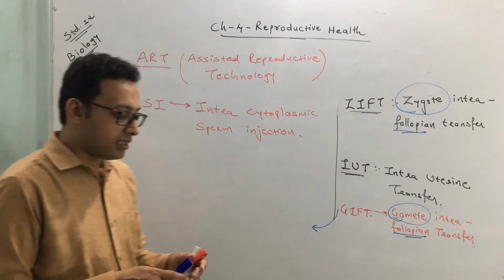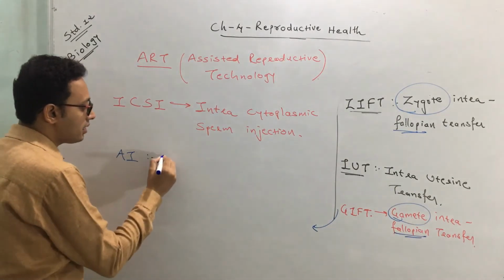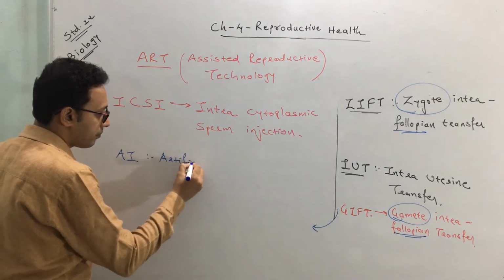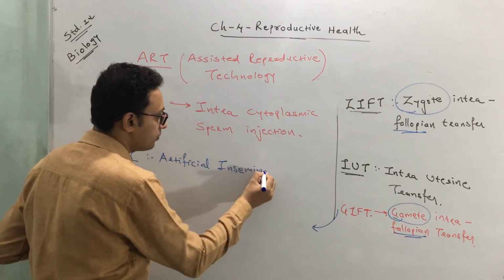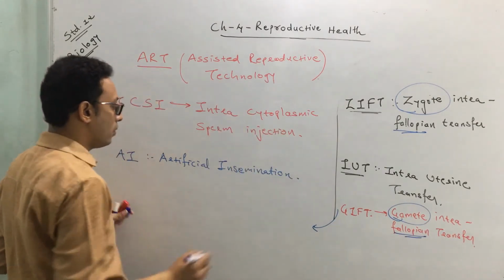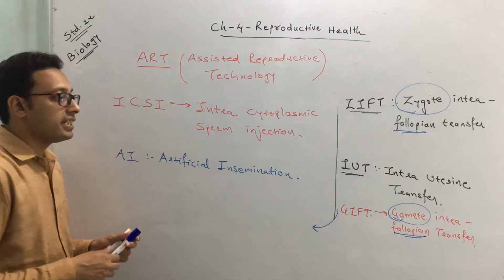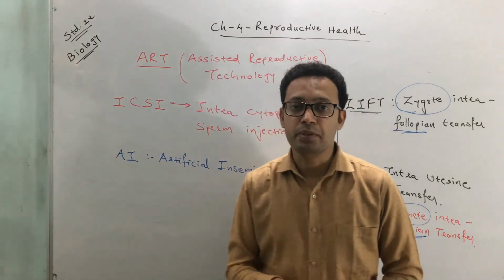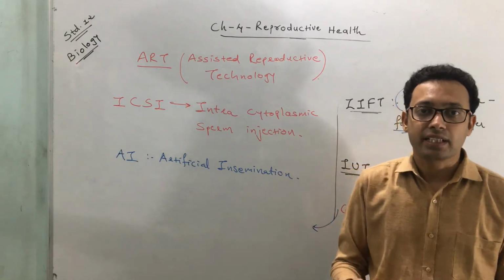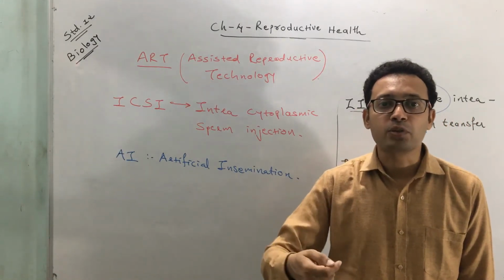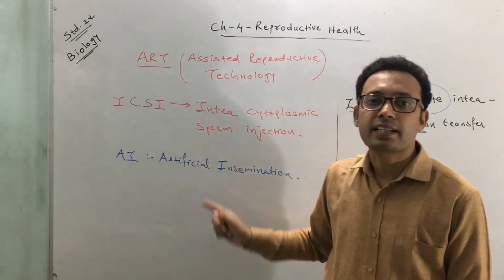Next method is called AI. AI means artificial insemination. What is AI? Artificial insemination. This is a technique useful in couples if the male is not able to inseminate. Inseminate means he is not able to deposit his semen into the vagina. So in that circumstance, this technique is adopted.